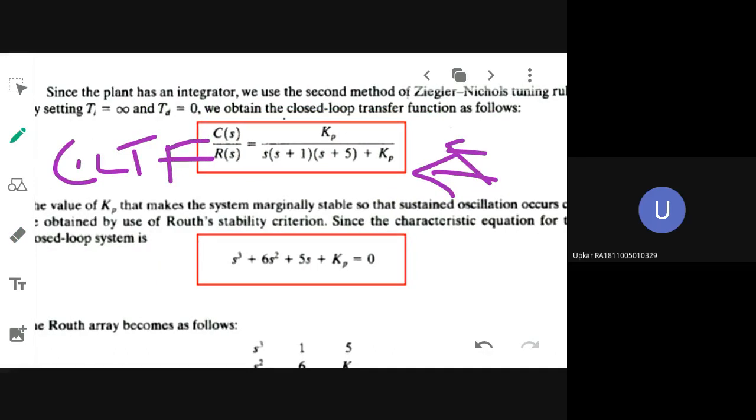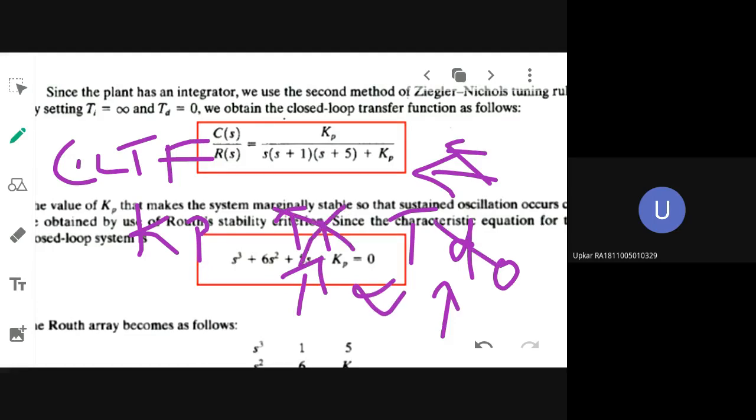I told you as per the first method, initially you will be fixing up what value alone? You will be fixing up TI and TD as what value? There are three constants. You will fix up TD as 0. You will fix up TI as infinity. So both parameters will not be there. So what is the controller at the initial start? That will be having KP alone.